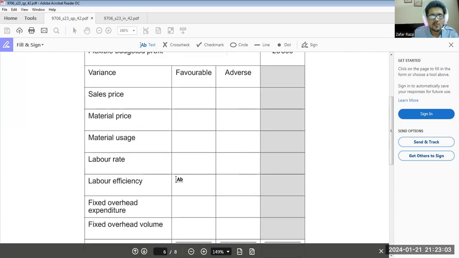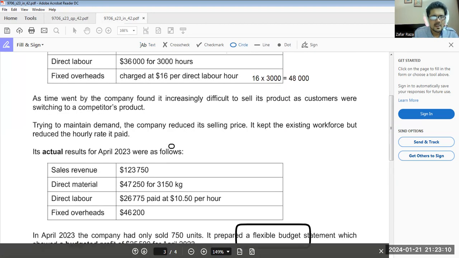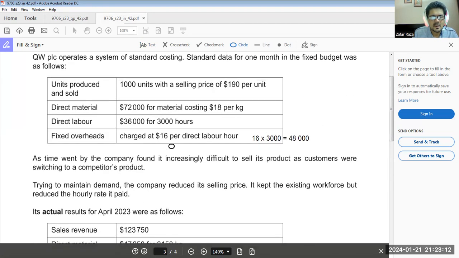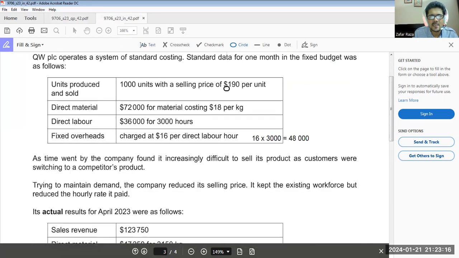Now, how to calculate sales price variance? If we go to the question, we will find 1000, the selling price was $190.